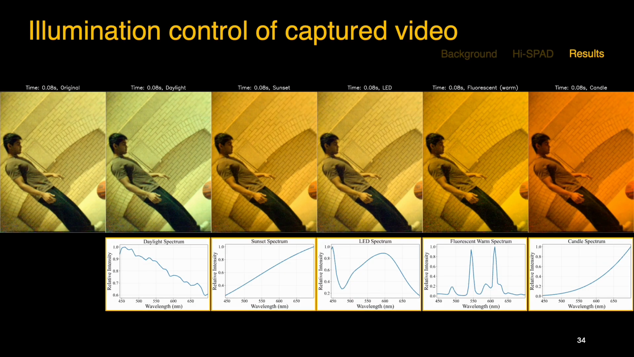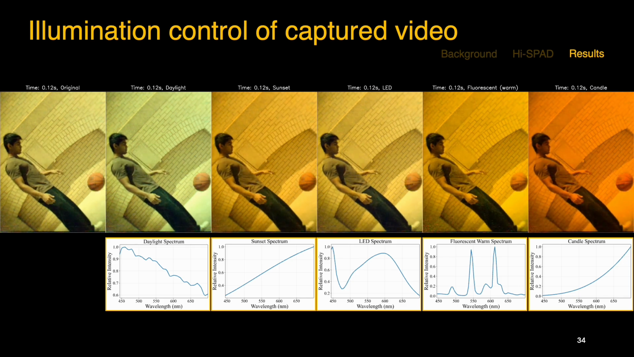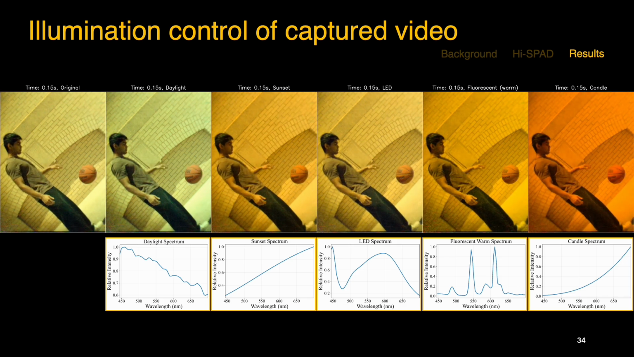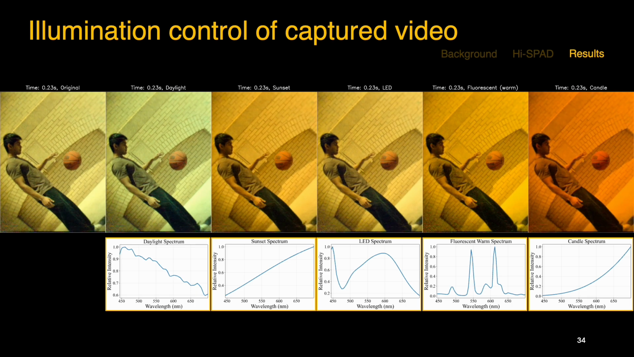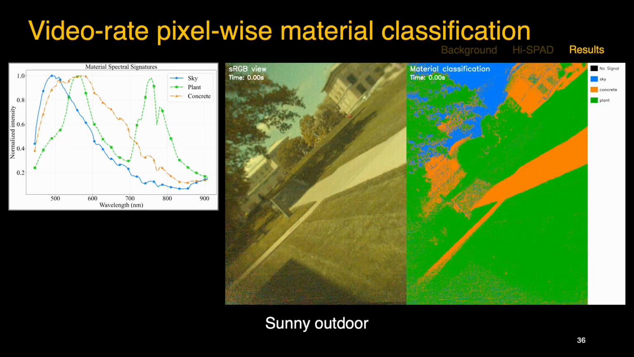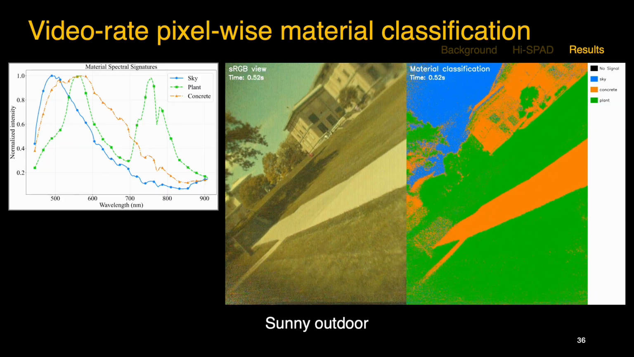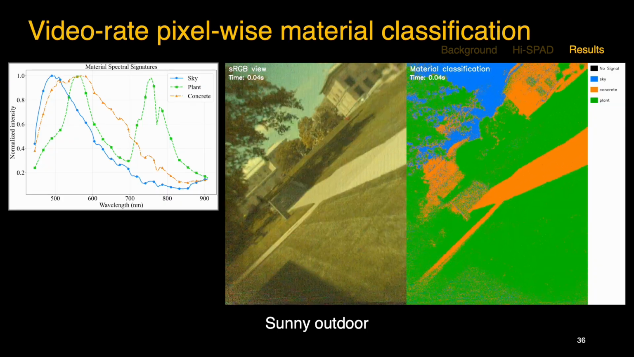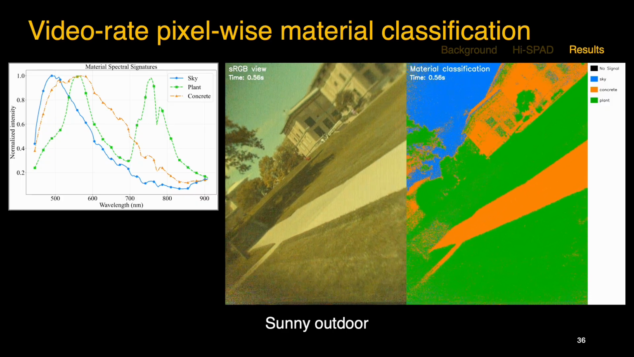With SPAD, we demonstrate 3 applications enabled by real-time hyperspectral video. First, we simulate scene relighting by dividing out the non-light spectrum and multiplying in new illumination. Second, we render videos as they would appear through different camera spectral sensitivities. Third, we perform per-pixel material classification at video rate using a cosine similarity classifier and spectral dictionary.